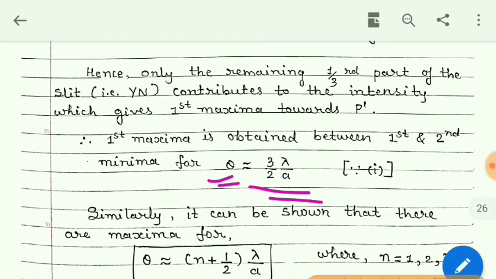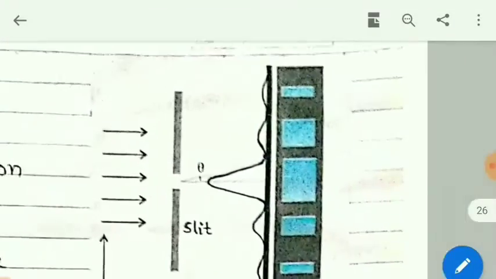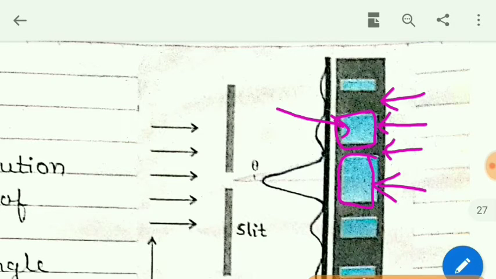So this is the angle for first maxima, and I have written that first maxima is obtained between first and second minima. You can see that in this figure. See, this is first minima, this is second minima. So between these two dark regions, you will find this bright region, which is first maxima. Once again, this is central maxima. So here this is first maxima. It is obtained between two minima.